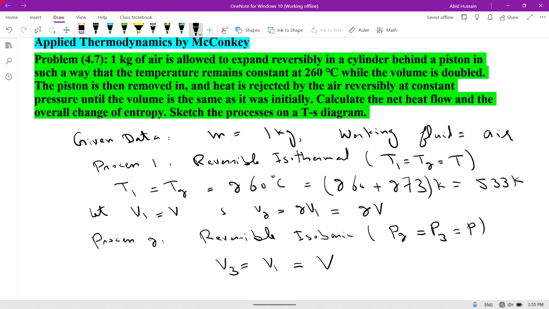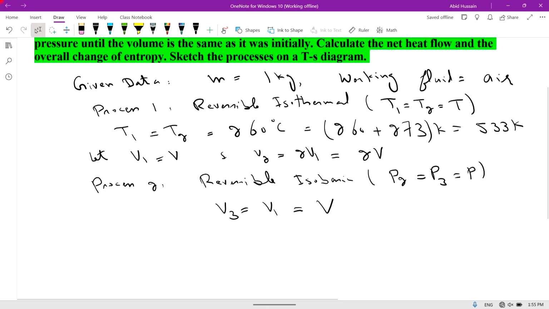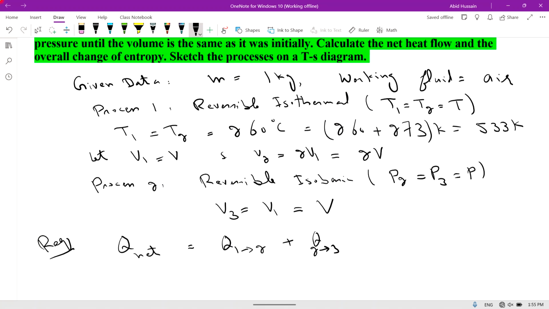And calculate the net heat flow and the overall change of entropy. Calculate Q net. There are two processes, so Q net is equal to Q1 to 2 plus Q2 to 3.